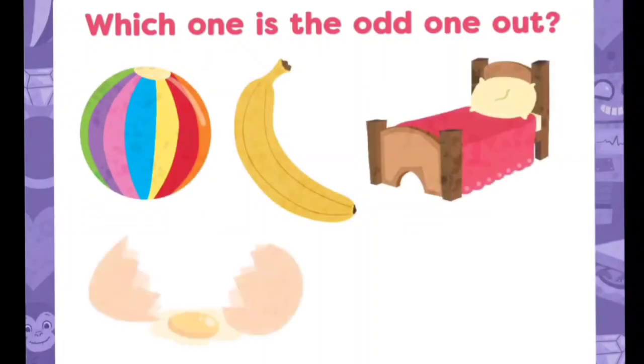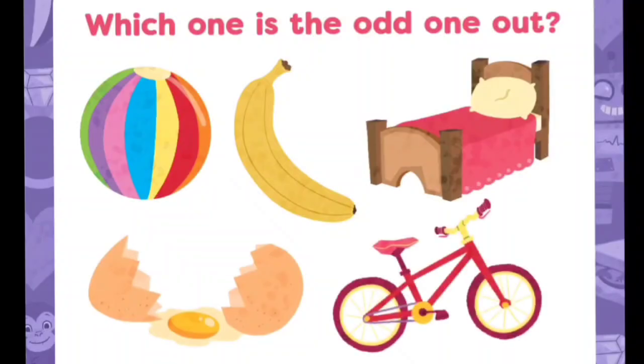We have ball, banana, bed, egg, bike. All these pictures start with B sound except one. It's egg. Egg starts with E sound, so egg is the odd one out.